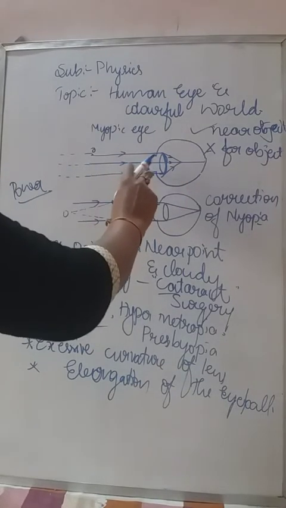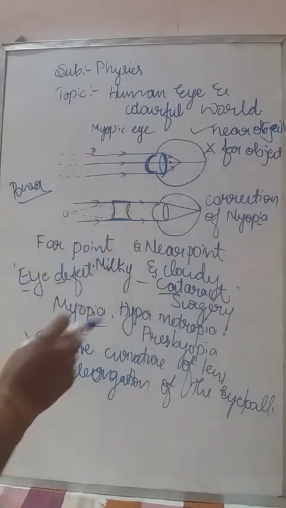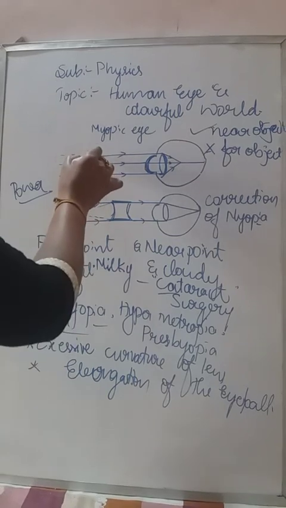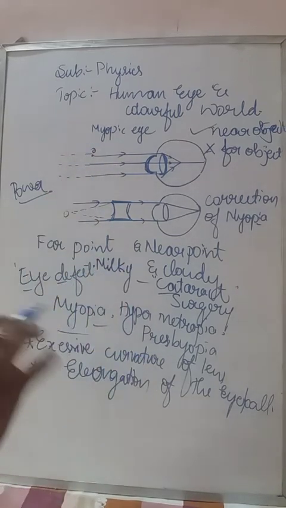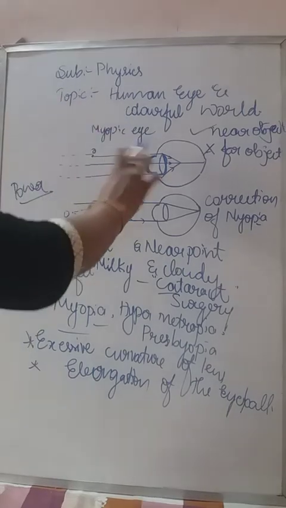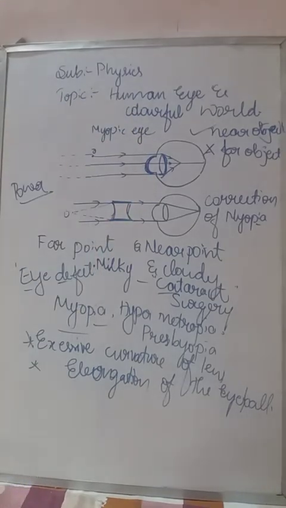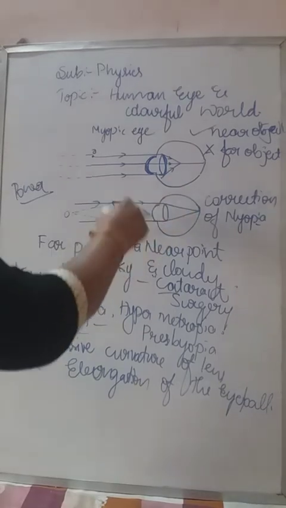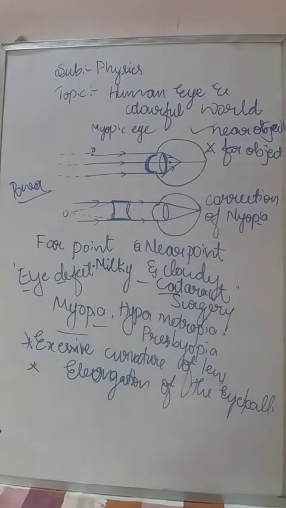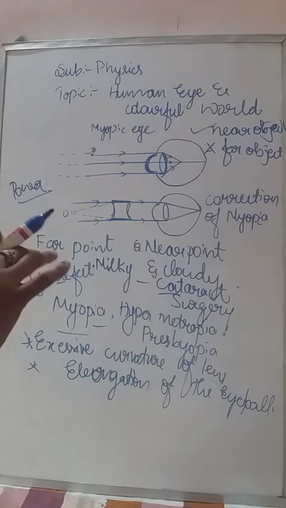This is the myopic eye diagram. A person who is suffering from myopia can't see the image clearly. The image is not formed on the retina, that's why he can't see the clear image. With the correction, now the image is formed on the retina. So what is the nature of the image of the myopic eye?